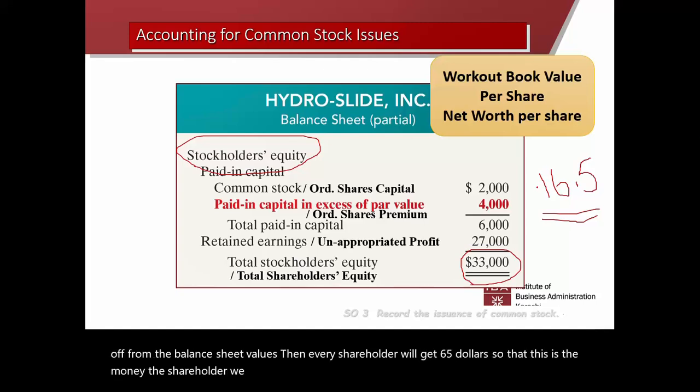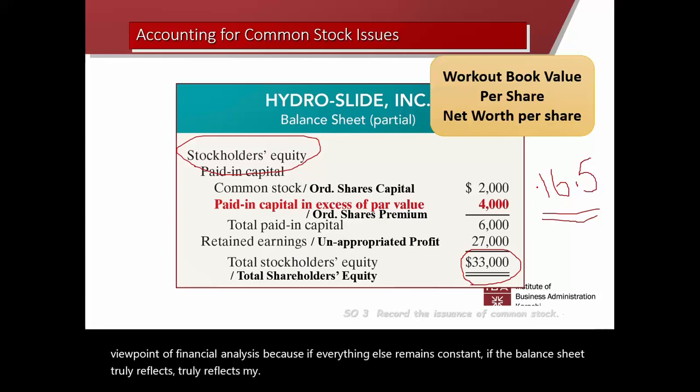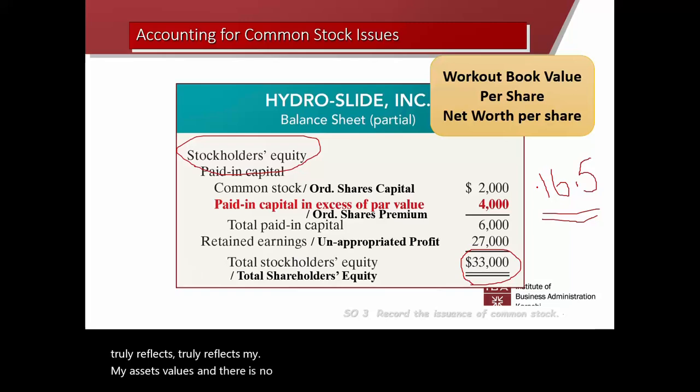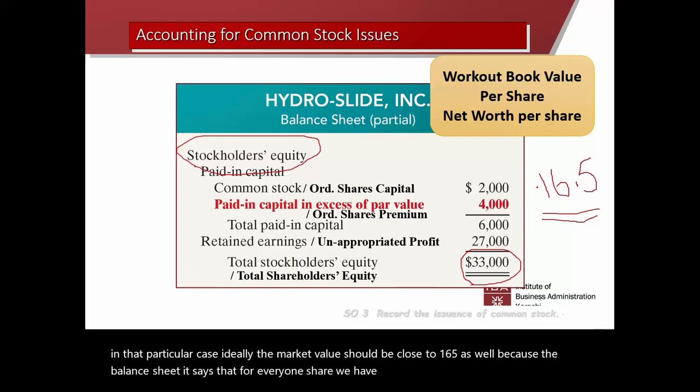So this is the balance sheet value per share, book value per share, breakup value per share, net worth per share. And this is very important from the viewpoint of financial analysis, because if everything else remains constant, if the balance sheet truly reflects my asset values, and there is no accounting manipulation, there are no other ifs and buts, then in that particular case, ideally the market value should be close to 16.5 as well, because the balance sheet says that for every one share we have $16.5 in the company invested. It means the market value should also be around 16.5, the balance sheet based market value, right?